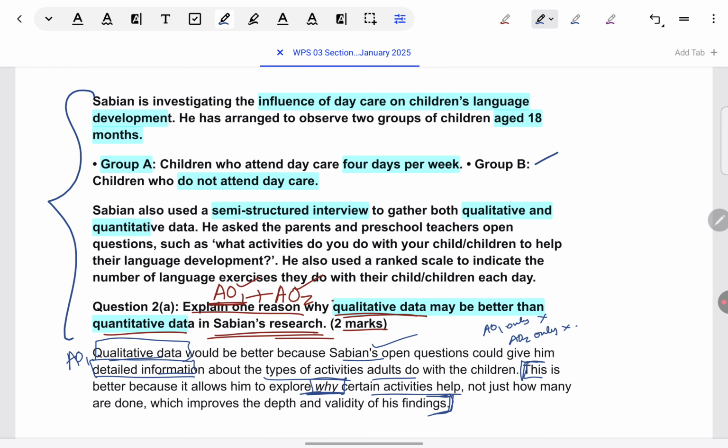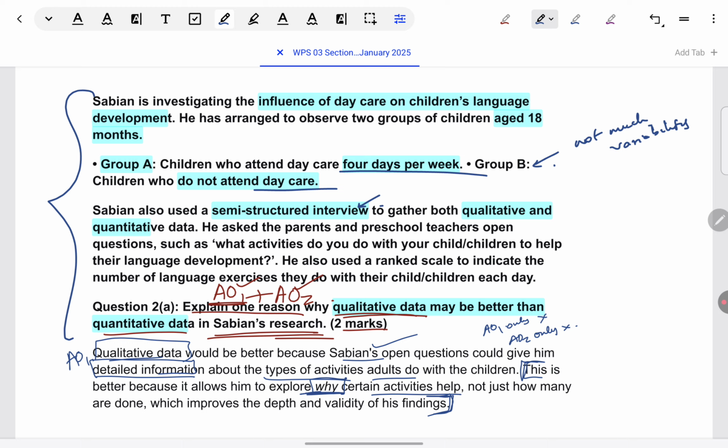One thing I can see here is one group attends 4 days, the others do not attend, not much variability. What about representation of children who attend daycare more frequently, like every day? Or children who attend more rarely? Instead of 4 days, they attend only 1 or 2 days. No representation, so generalizability can be restricted.